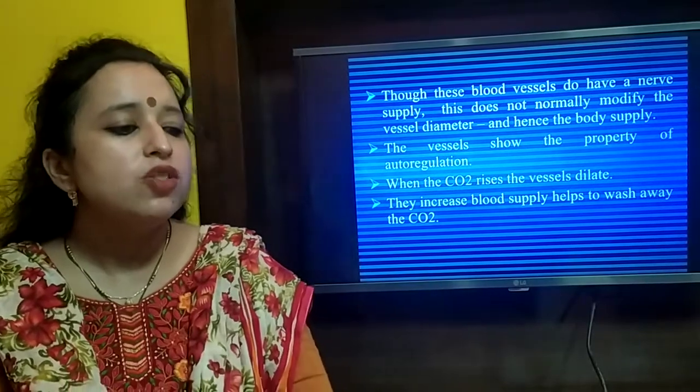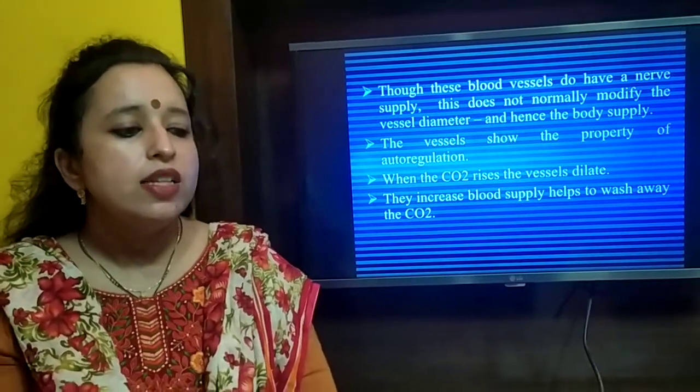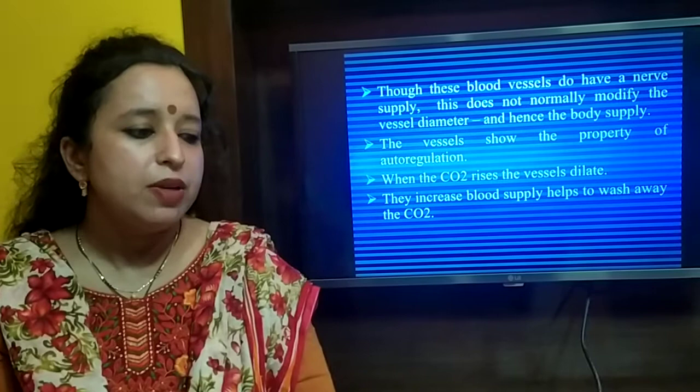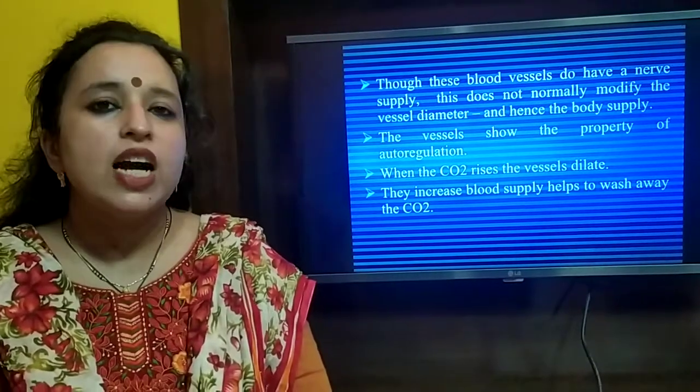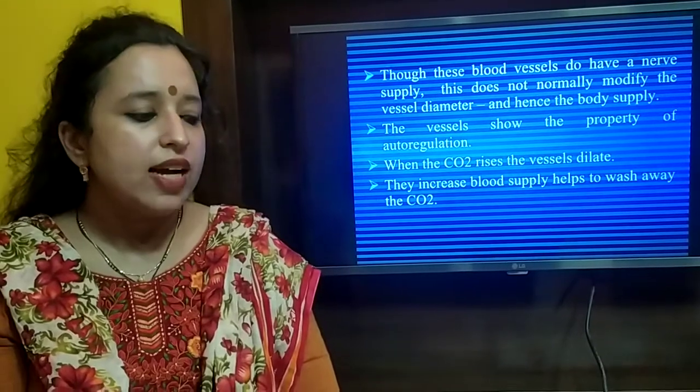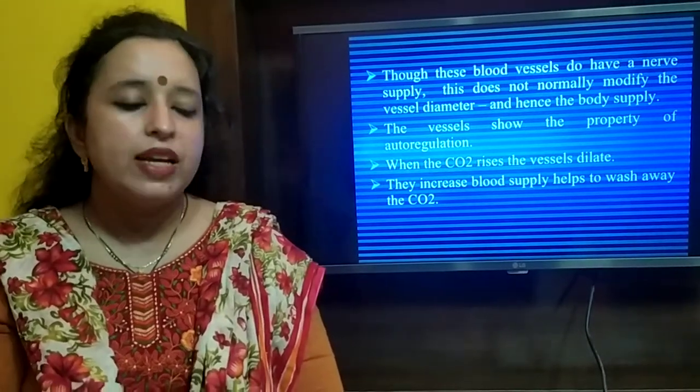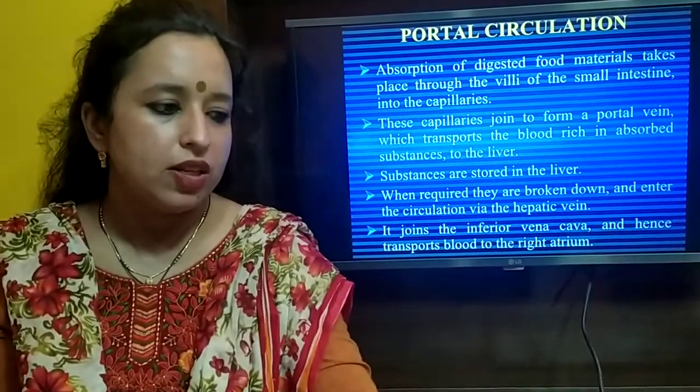Throughout, these blood vessels do have a nerve supply. This does not normally modify the vessel diameter. The vessel shows the property of auto-regulation. When the carbon dioxide rises, the vessels dilate. This increases blood supply and helps to wash away the carbon dioxide.